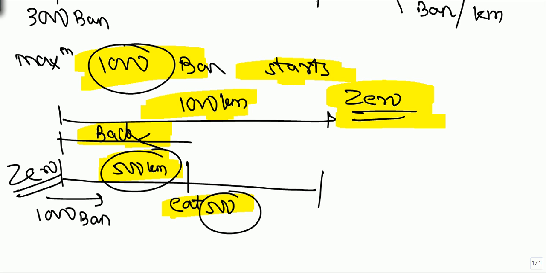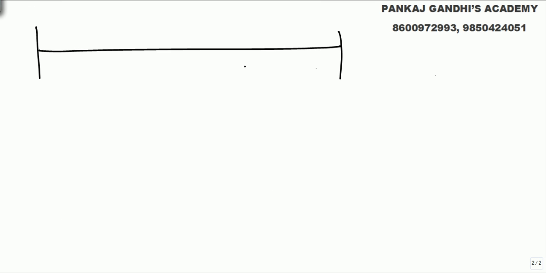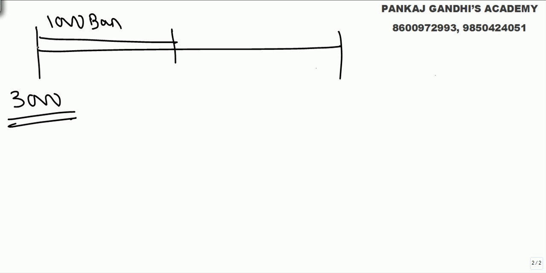Now, what is the logic for the question? He has to transport 3,000 bananas. What can he do? He starts with 1,000 bananas and drops some at a point, let's say he is supposed to go from A to B, and he drops bananas X kilometers up.